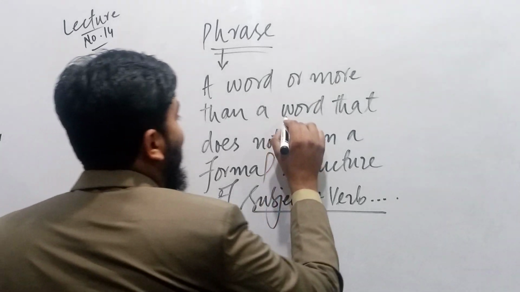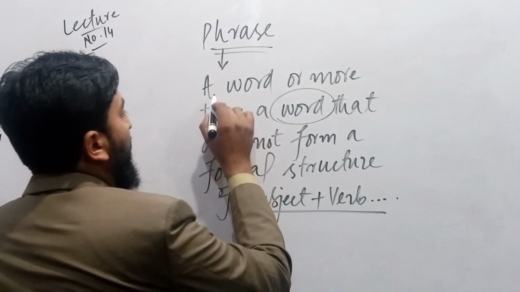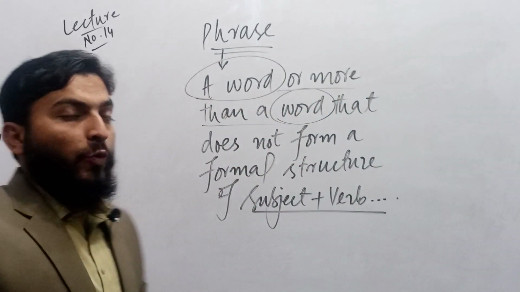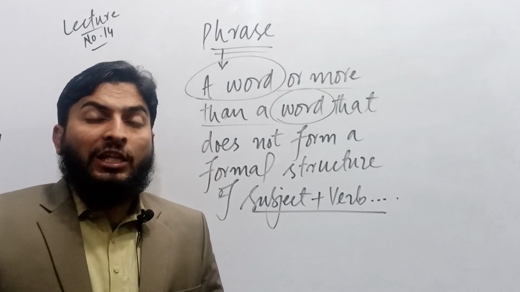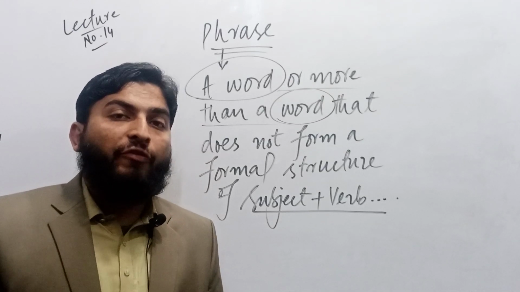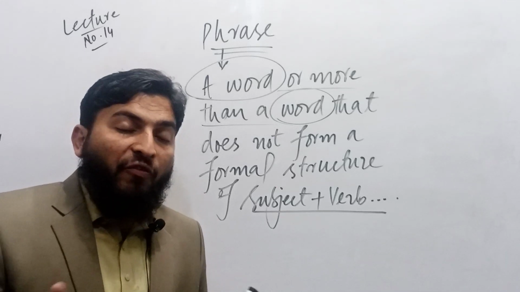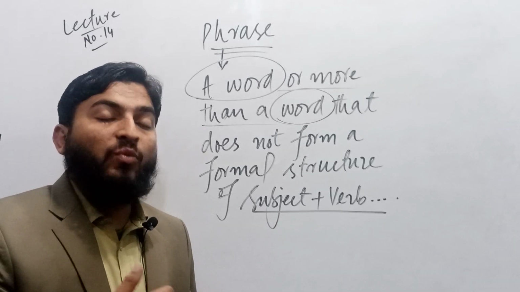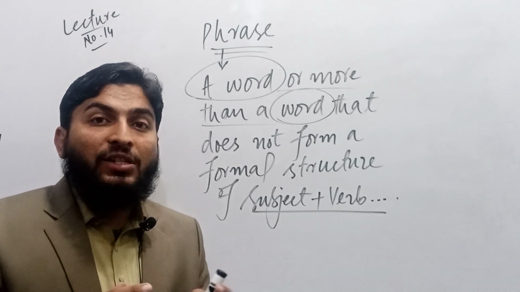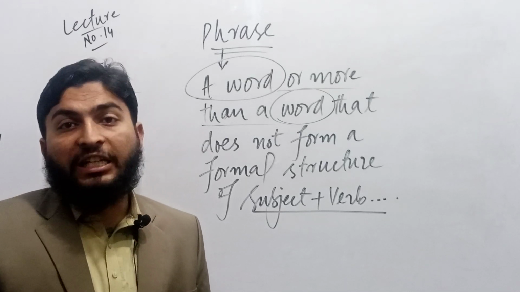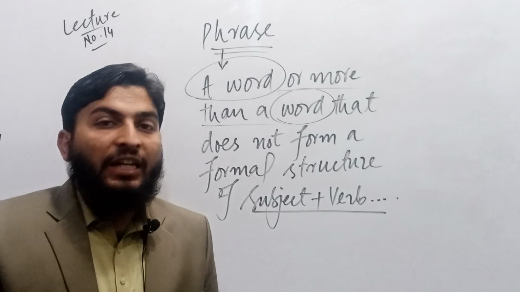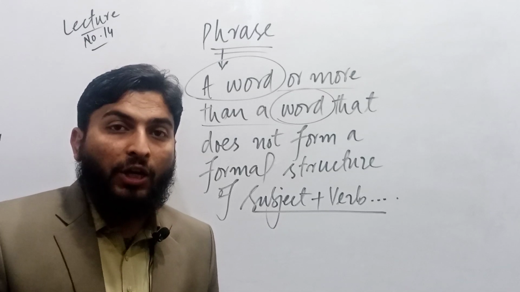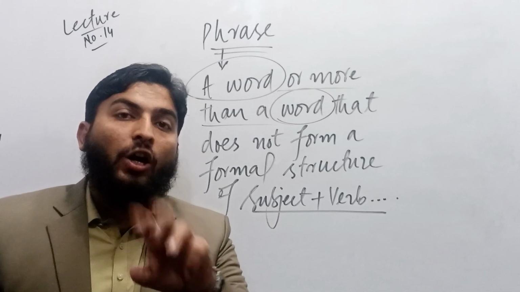Now, how is it called a word? How is it called more than a word? When we say it is a word and when we say it's more than a word, we know very well that phrase is defined in this way, that it does not form subject plus verb structure. If it forms subject plus verb structure, then we may call it a clause, then we may call it a sentence. But it is something that is incomplete, that is not a complete structure. Therefore, we say phrase is a word or more than a word.